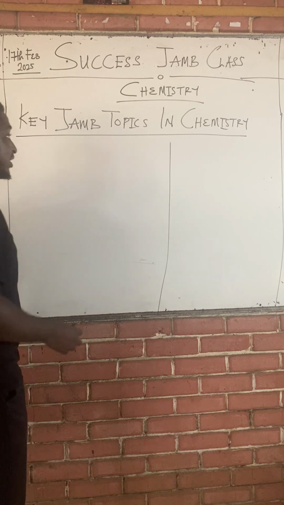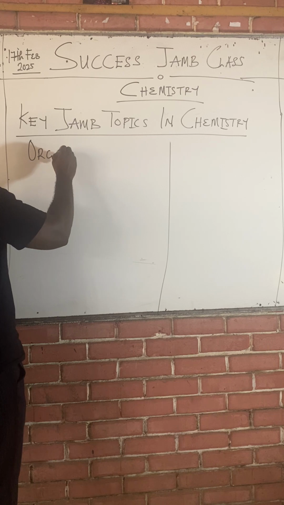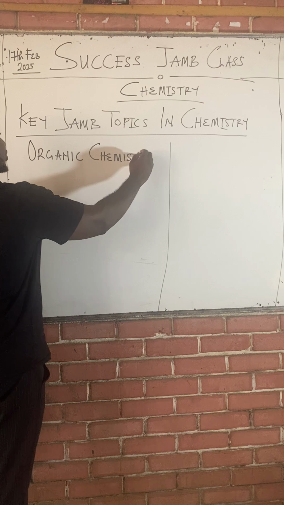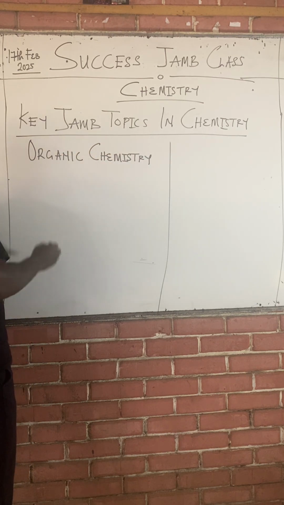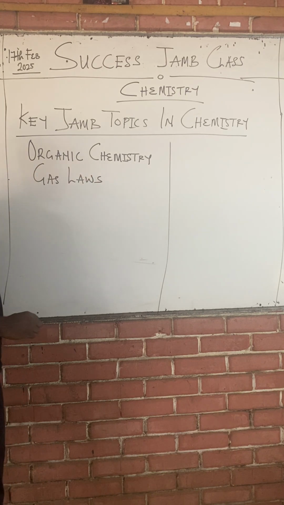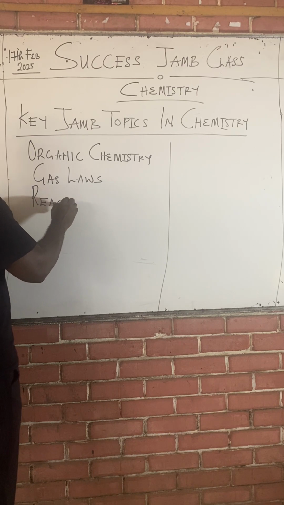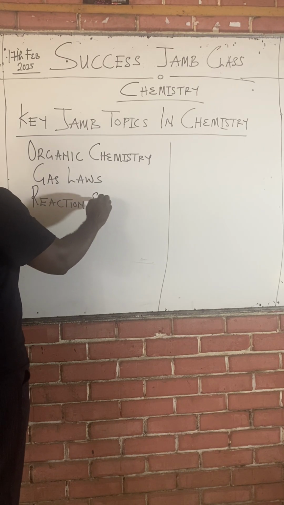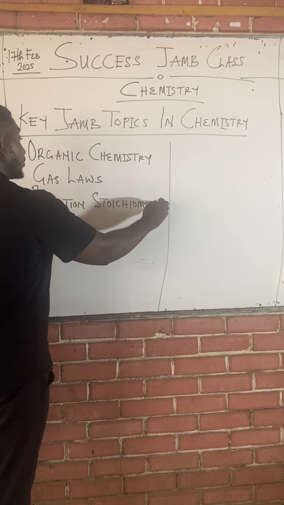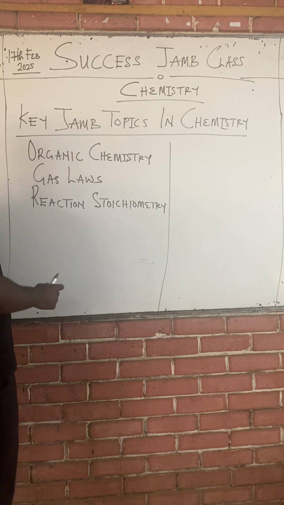So we'll look at the key Jam topics. We'll look at organic chemistry, which is a key topic in Jam. Then gas laws, a key chemistry topic in Jam. Then questions on reaction stoichiometry, all possible questions on reaction stoichiometry. When this reacts with this to give this, find the mass of this formed, find the mass of that formed.